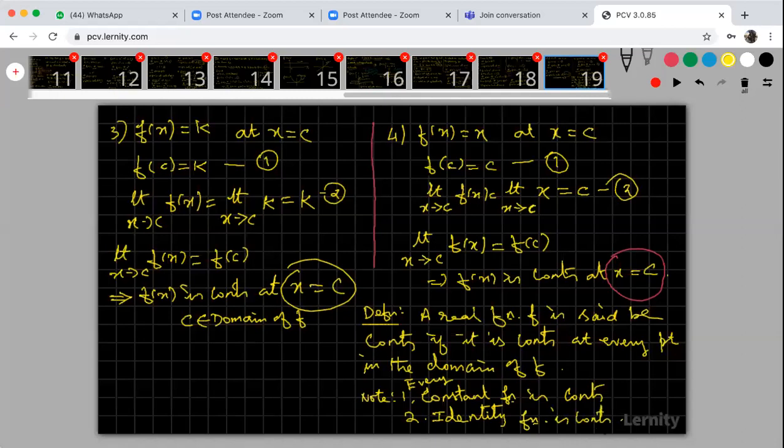Similarly, every polynomial function is also continuous. Every polynomial function is also continuous.